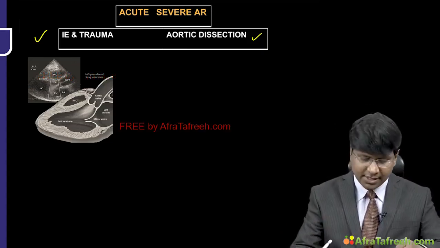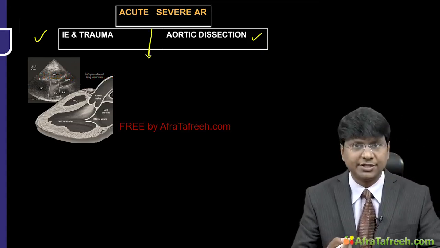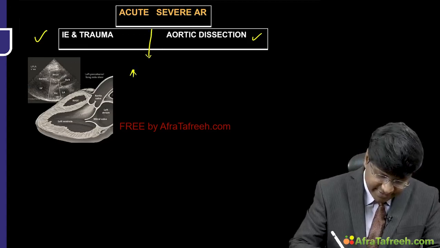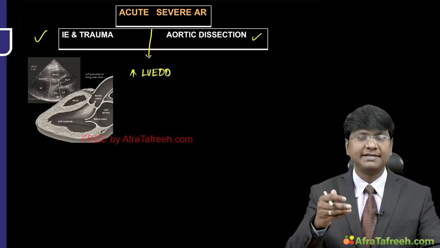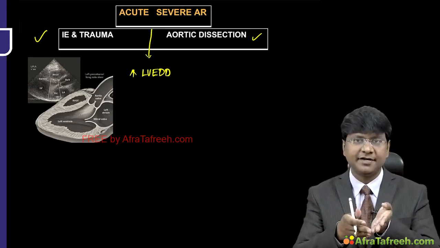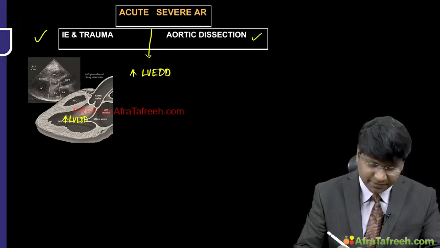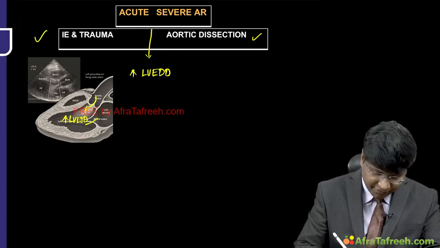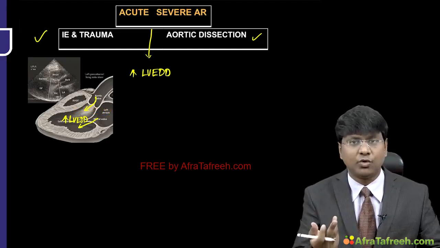Now what happens is, whenever there is acute aortic regurgitation, there will be an increase in the LV end diastolic volume, right? Because the ventricle will be getting blood from the aorta and at the same time from the left atria. Because of both of these flows, the ventricle is unable to tolerate that increased volume.